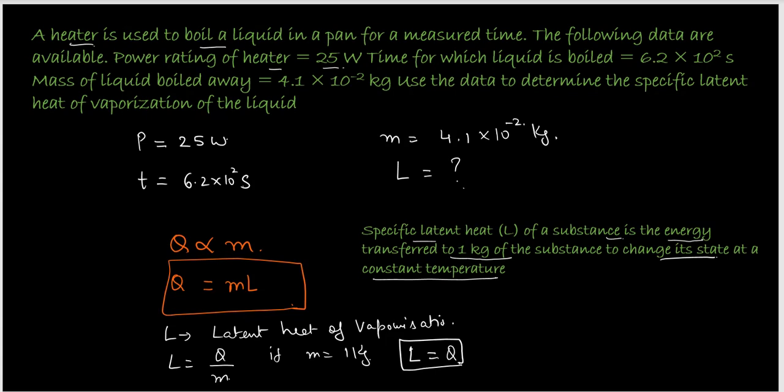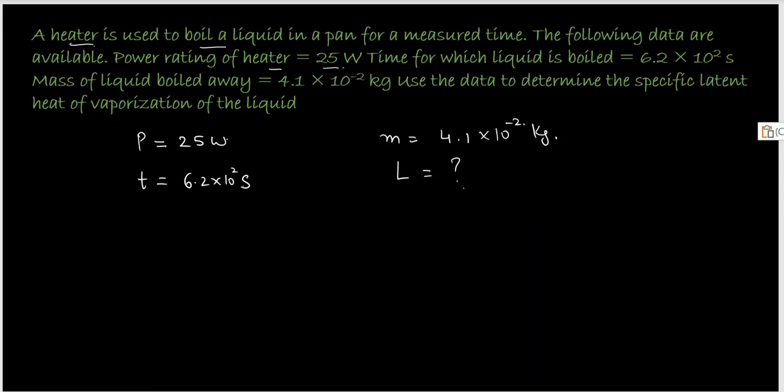So now let's use this formula to solve the problem. As we just read, as per the given information, we have the power and time from the heater and the mass of the liquid that boils away, and we have to find the specific latent heat of vaporization of the liquid. So first of all, we will find out what is the heat energy supplied by the heater.